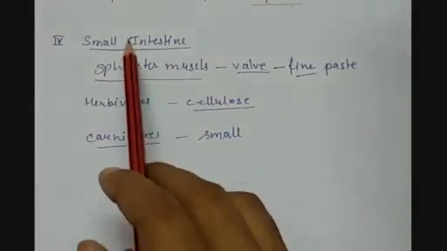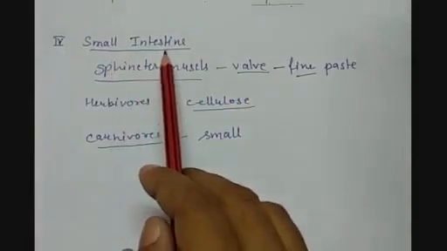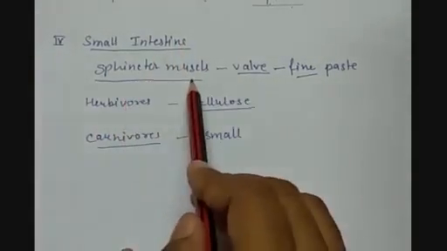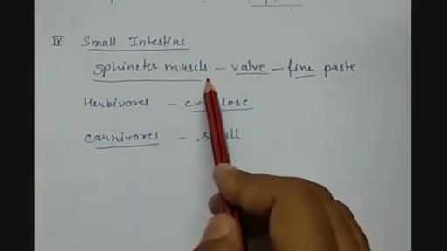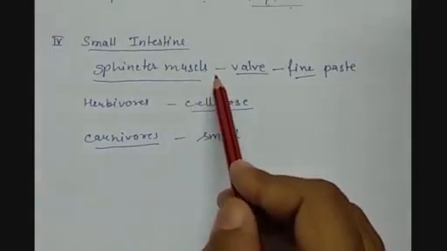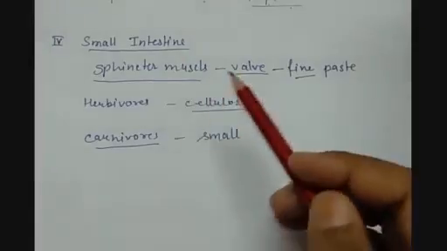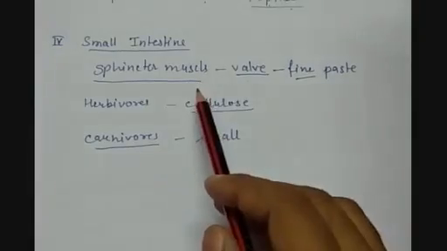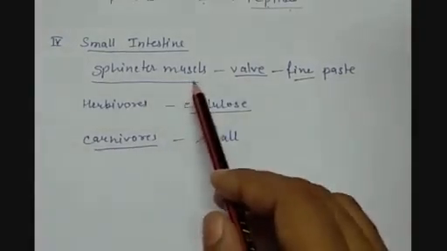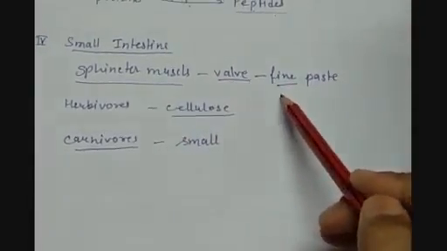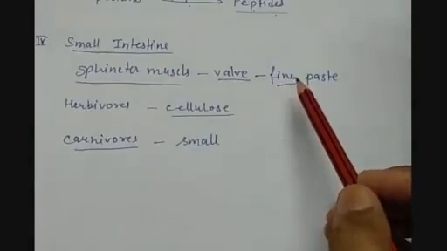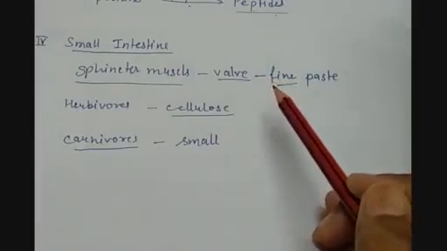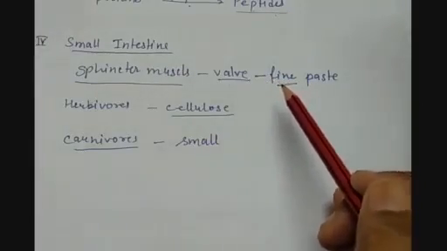Here, before the food enters into the small intestine, there are valves called sphincter muscles which allow the fine paste of food from the stomach into the small intestine. Now the food is finer and smoother after the churning and grinding of the food. So more grinding is done in the stomach.